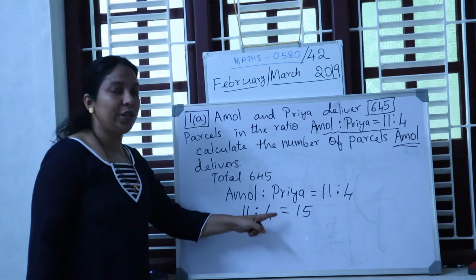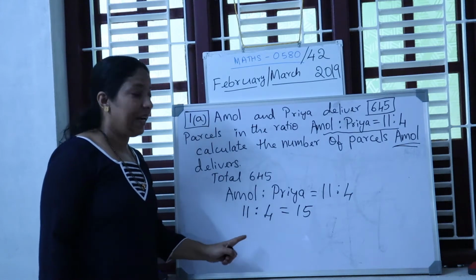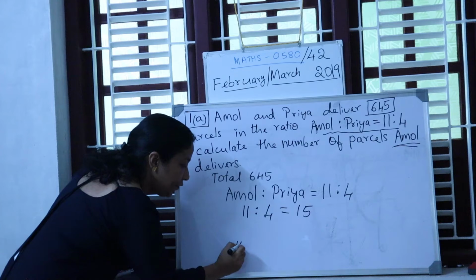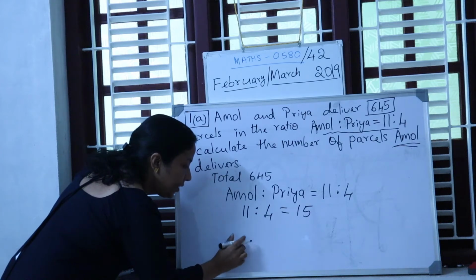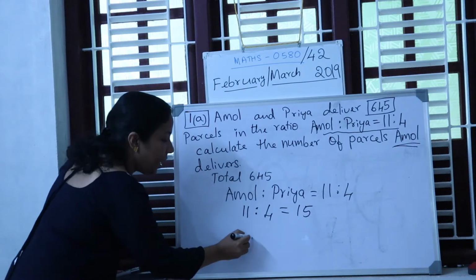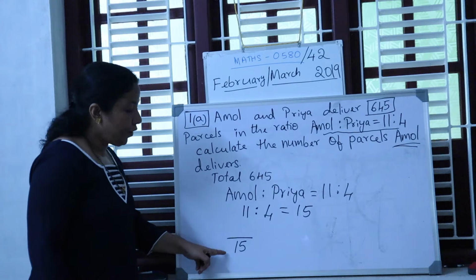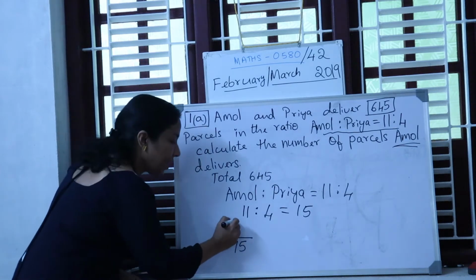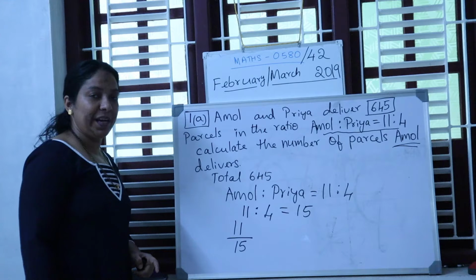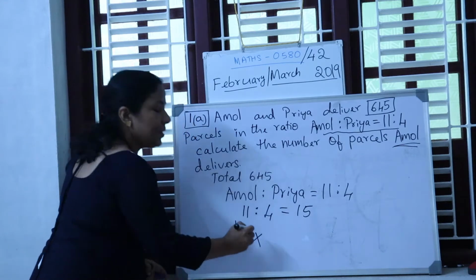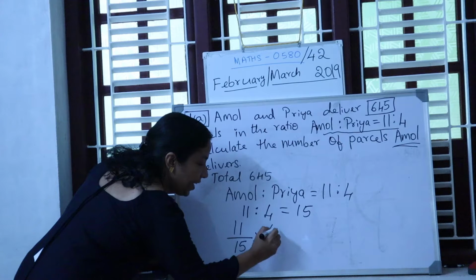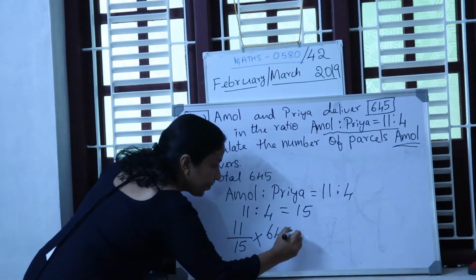So what is the total ratio of Amol and Priya? It is 15. The total ratio is 15. Out of 15, what is the ratio for Amol? It is 11. Write 11 in the numerator times the total delivered by them, that is 645.